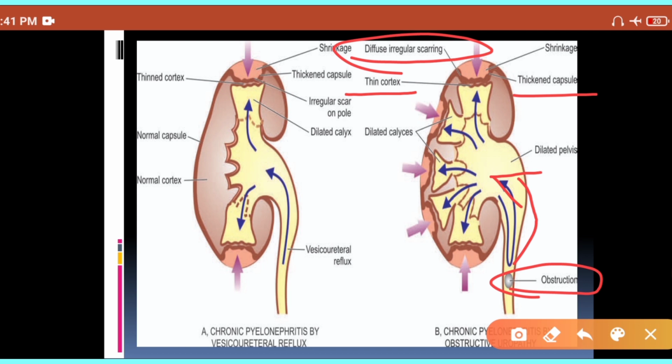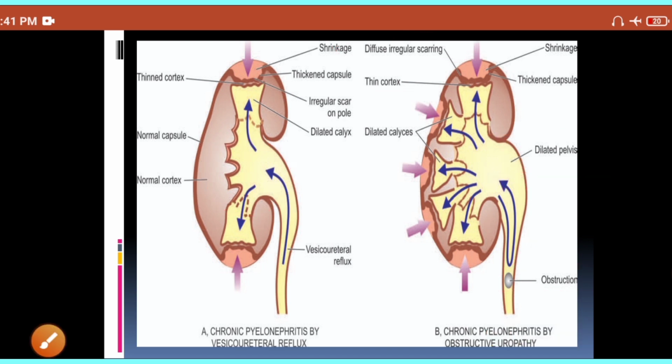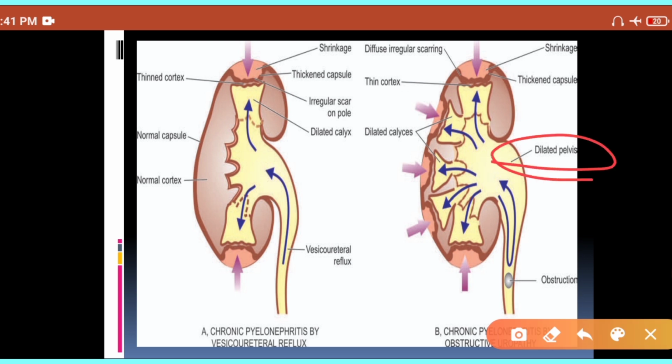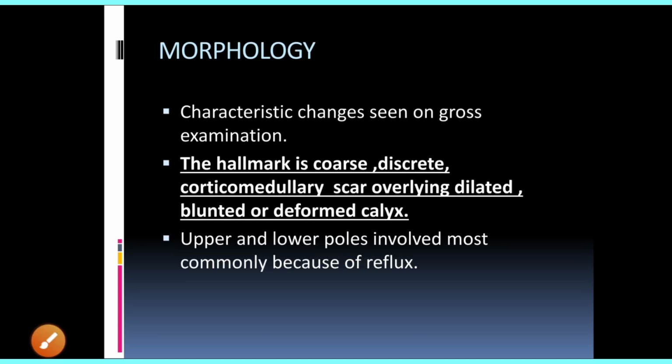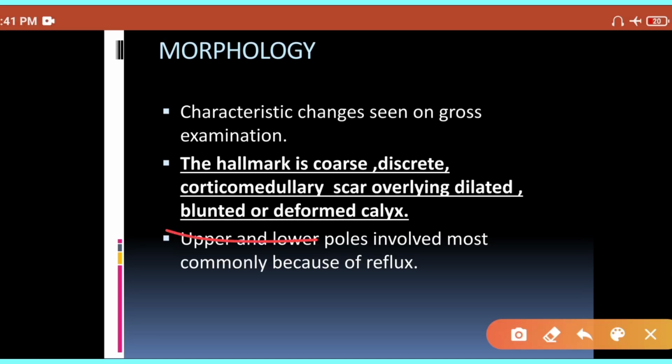Additionally, in obstructive chronic pyelonephritis, in the gross finding, your pelvis is dilated because the backflow pressure of urine is very high. Here you will not have dilated pelvises in the reflux cause, but if it is due to obstruction, then you will have the dilated pelvis additionally as well. Obviously, your calyces will be dilated and deformed. So you will have dilated, blunted and deformed calyces.